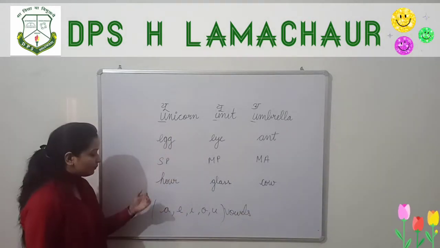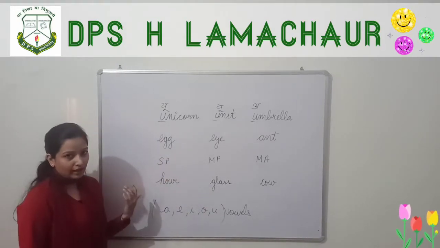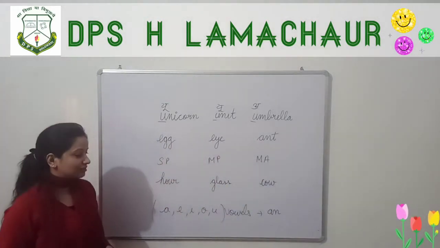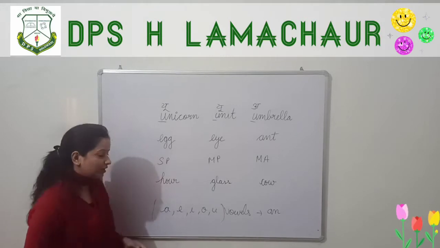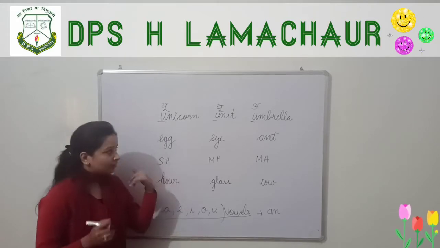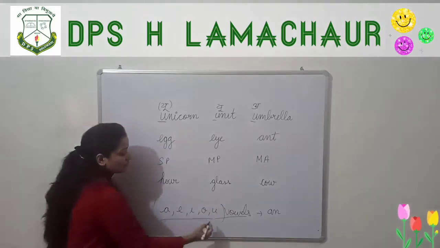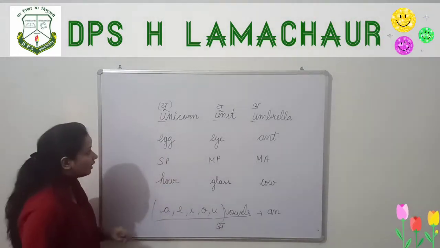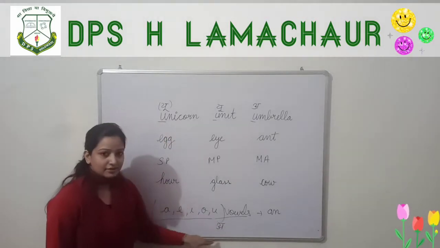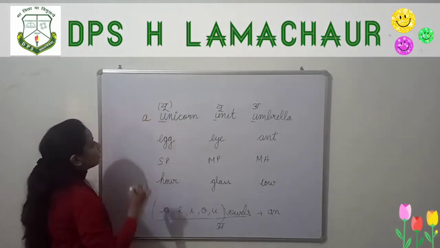We know that whenever words start with A, E, I, O, U, they are preceded by an. Whenever A, E, I, O, U is there, we write an before the word. But this is not the truth. Whenever the words sound like A, E, I, O, U, then only we write an. Here, unicorn. Because U sounds like "yoo", this is not the vowel sound, so we don't have to use an. Here we have to use a unicorn.